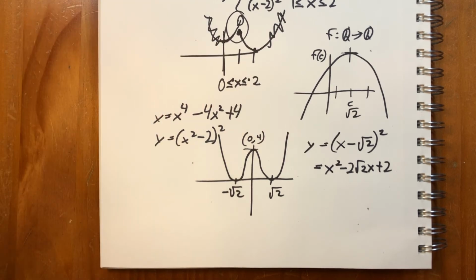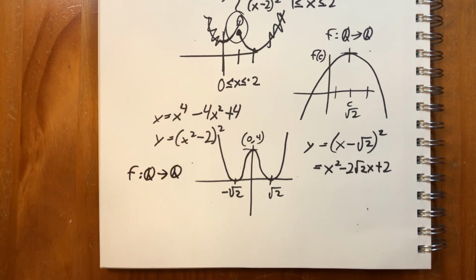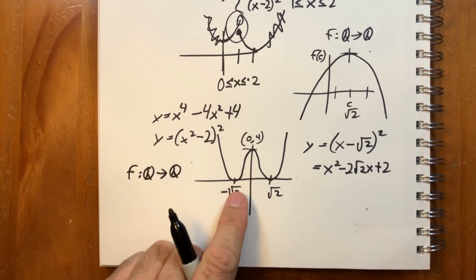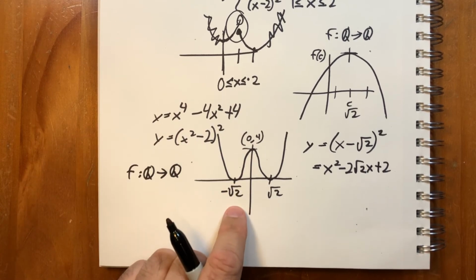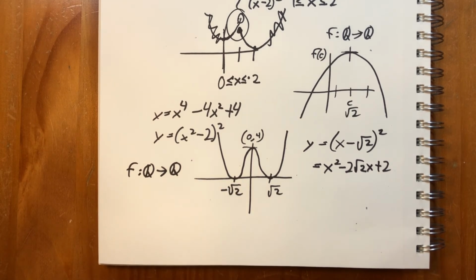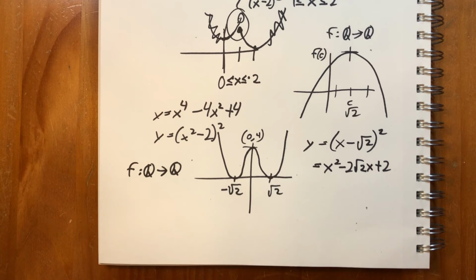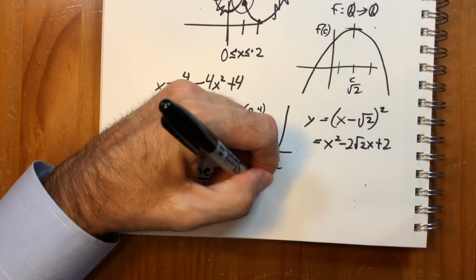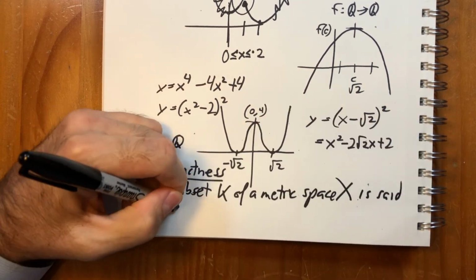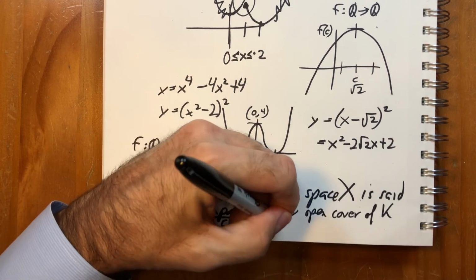And yet, if this function is just defined over the rationals, it does not have an absolute minimum, because the point where the minimum should be is at the square root of 2. So the point is, just like with the intermediate value theorem, something more is needed here. It's not enough to say continuous, because over the rationals, this is continuous. So what is needed is the concept of compactness. So the definition of compact is: a subset K of a metric space X is said to be compact if every open cover of K contains a finite subcover.